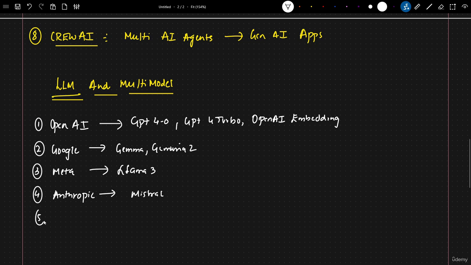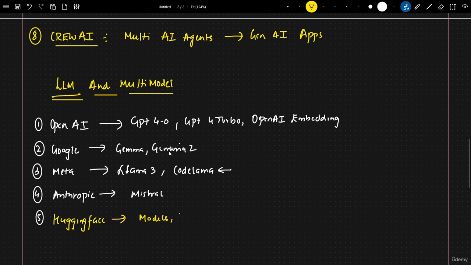And along with this, in Meta, Llama 3, and we're also going to use something called Code Llama. Code Llama is specifically used for creating code assistants. So GPT-4o, GPT-4 Turbo, the Gemma model, this model, and then finally, obviously, we're also going to use Hugging Face. How can I miss this? There are a lot of LLM models, both open source and paid, that are available in Hugging Face. So we are going to specifically use this.